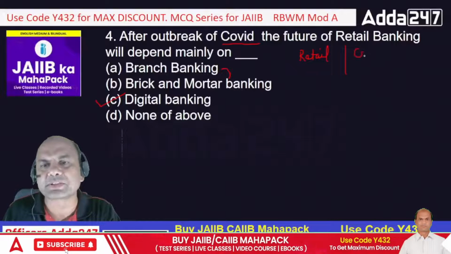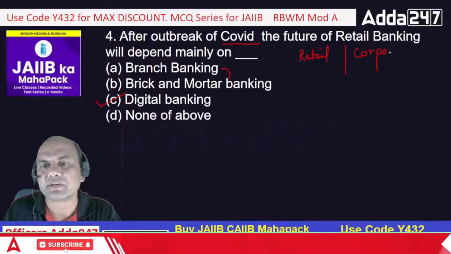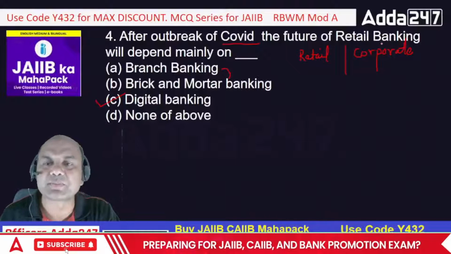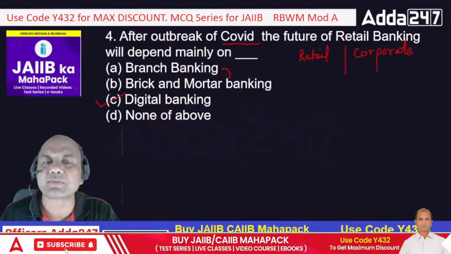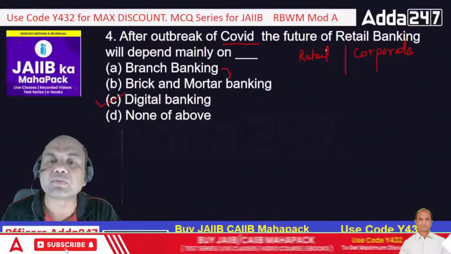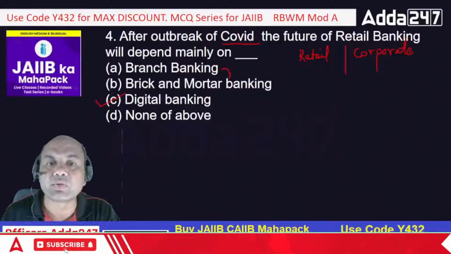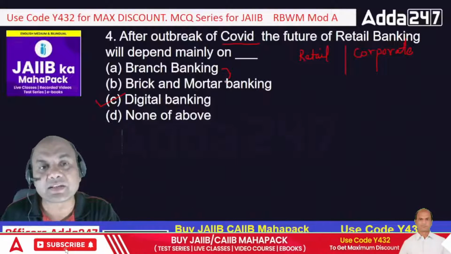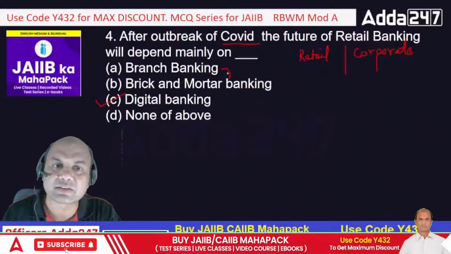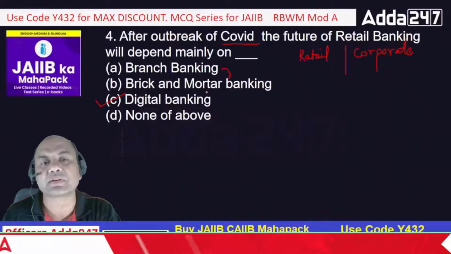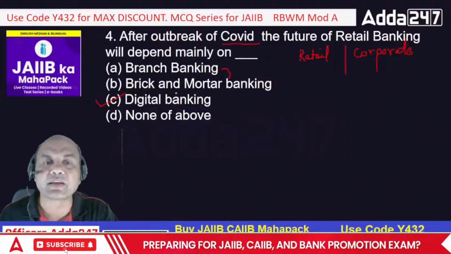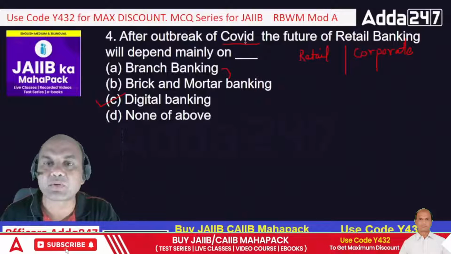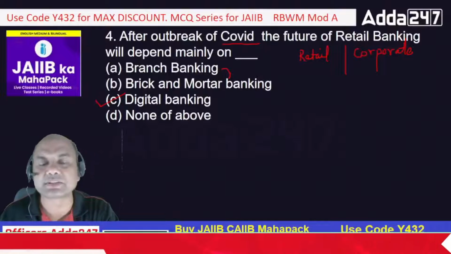If you name it, there are almost 6 to 7 types of bankings, but the main ones are retail and corporate. Corporate banking is basically already online. Many of them are online. But retail banking was not online earlier. During COVID, many of the retail customers went online, because it was a necessity. Need is the mother of invention, isn't it? So that's why digital banking has changed the entire scenario. After the outbreak of COVID, the future will be totally dependent on digital banking.